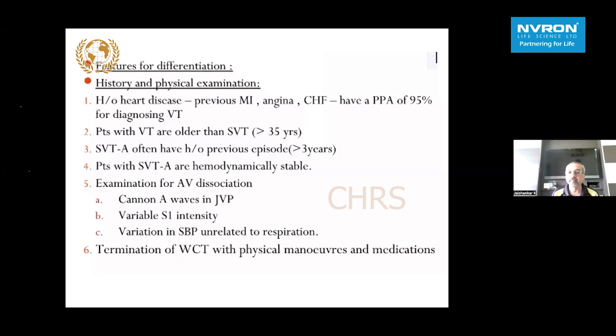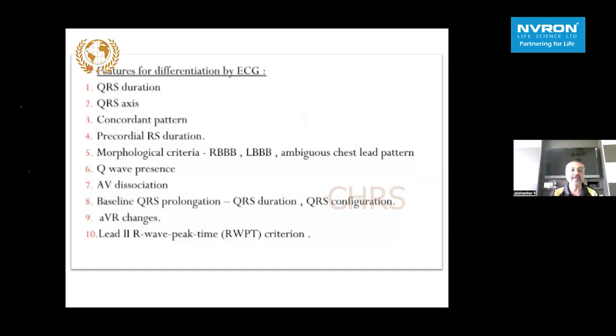And importantly, when we connect these patients to the monitor, there will be a change in systolic blood pressure which is not related to respiration. And of course, all kinds of vagal maneuvers and whatever physical maneuvers we do when we suspect, we also block the AV node with adenosine. All that will help us differentiate broad complex tachycardia VT from an SVT.